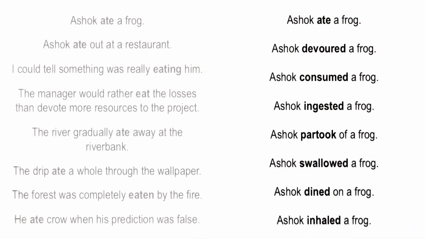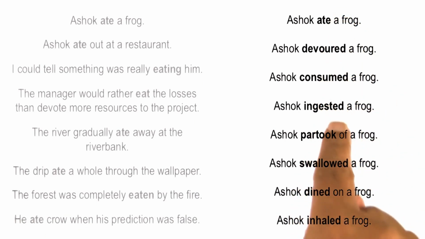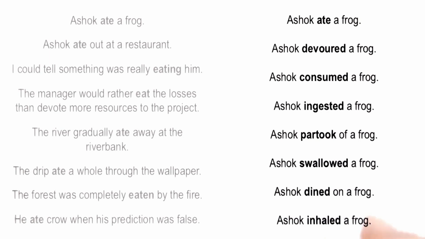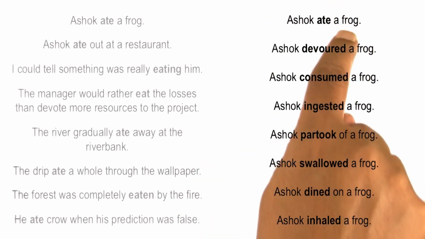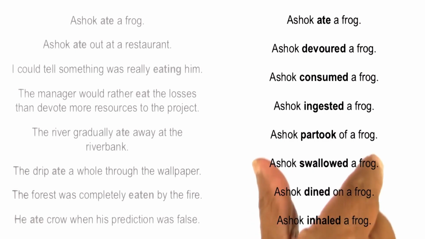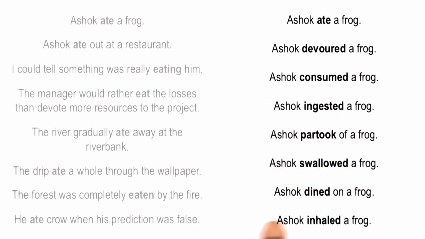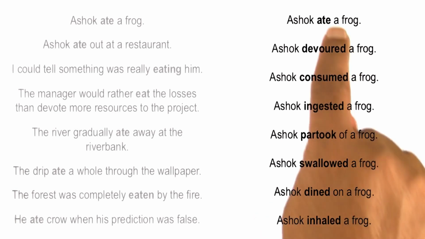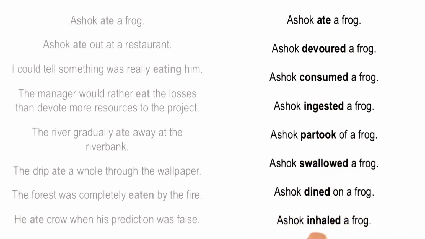So the next challenge becomes, how can a machine understand that the meaning of each of these words here is exactly the same? In a way, this problem is the inverse of the problem that we had here. Here the problem was that we had a single word like eat, which had a lot of different meanings in different contexts and different sentences. Here, the issue is that we have a lot of different words, but they have the same meaning given the context of the sentences. So another question then becomes, how can we make machines understand that the meaning of these words in these sentences is exactly the same?